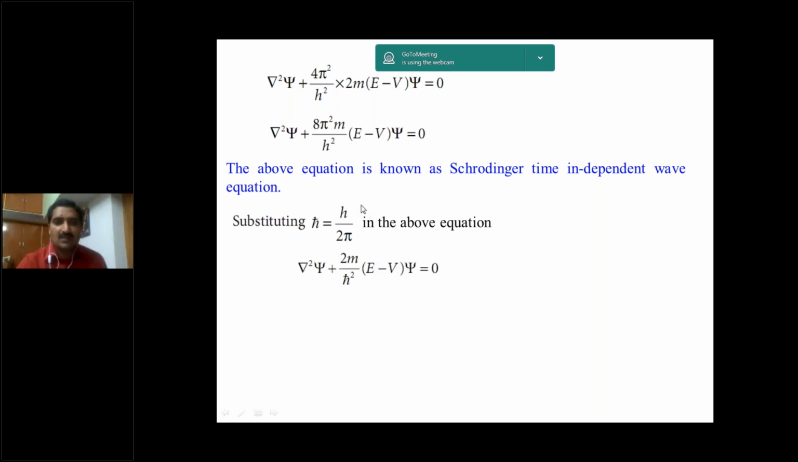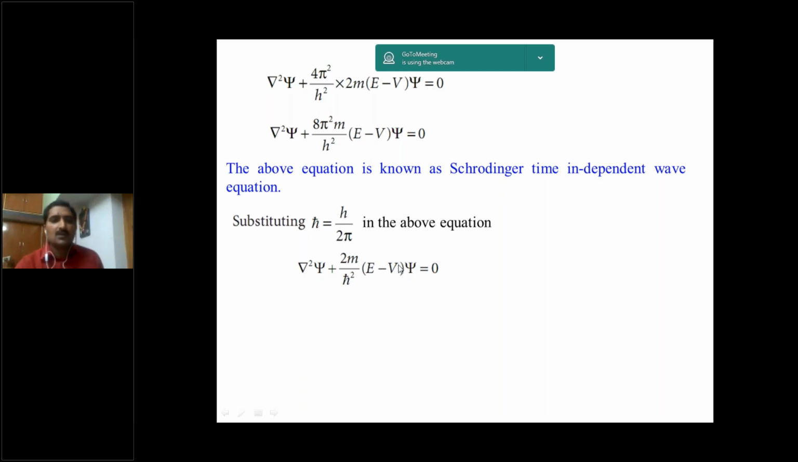So the equation becomes del square psi plus 2m by h cross square into E minus V into psi is equal to 0. This is also a Schrodinger time independent wave equation. Depending upon the condition or the situation, we can write either of these equations.